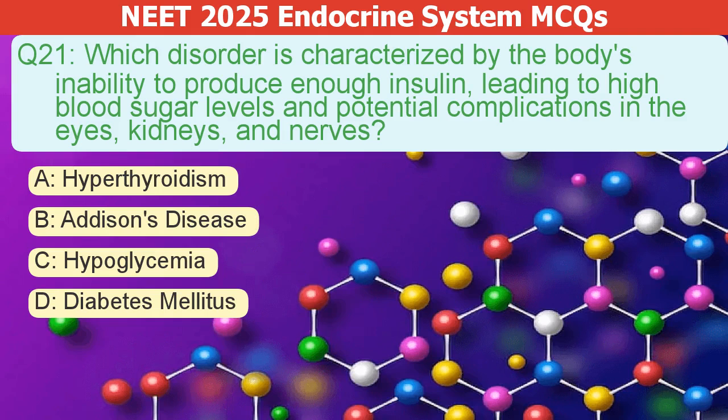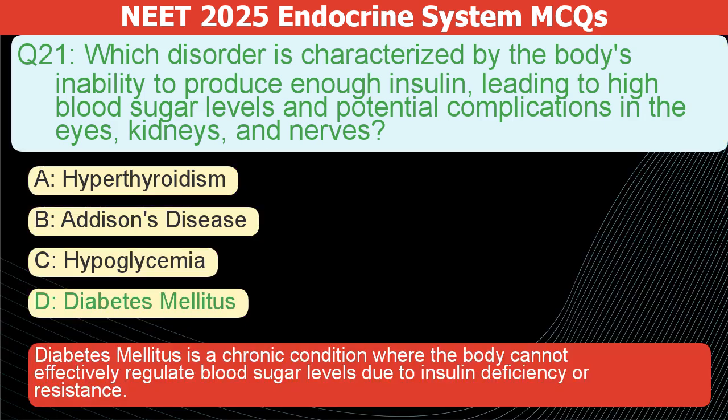Which disorder is characterized by the body's inability to produce enough insulin, leading to high blood sugar levels and potential complications in the eyes, kidneys, and nerves? A. Hyperthyroidism. B. Addison's disease. C. Hypoglycemia. D. Diabetes mellitus. The correct answer is D. Diabetes mellitus is a chronic condition where the body cannot effectively regulate blood sugar levels due to insulin deficiency or resistance.